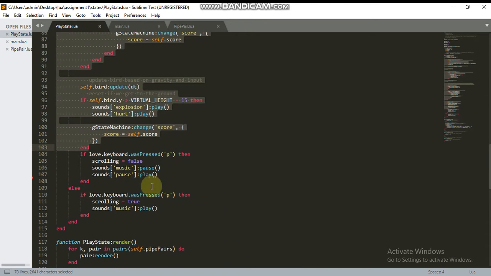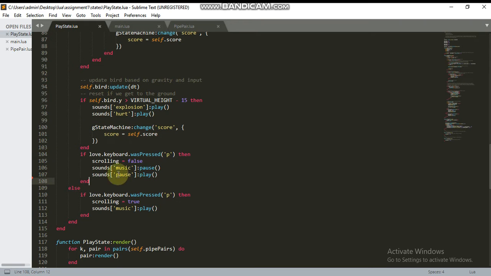I'm doing all of this till here, and I'm checking if P has been pressed. Then scrolling becomes false. That means I'm going to pause the game. Then I pause the music and then I play the pause sound. And else, meaning if scrolling is equal to false, that is, if the game is paused, I'm checking if the player has pressed P, and then I'm making scrolling equal to true. So if P is pressed, then scrolling will become true. That means all of this will happen, and I play the music.